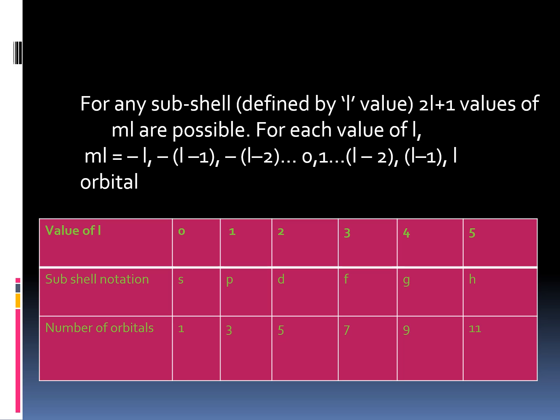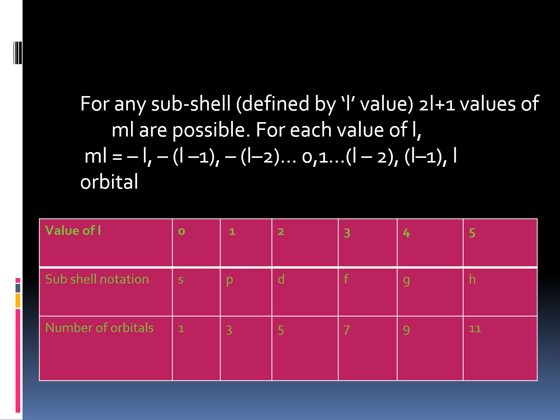So this is the chart of the number of orbitals. If the value of l is equal to 0, the subshell notation is s, and it contains one orbital. If it is 1, then p is the subshell notation, and it contains 3 orbitals. If it is 2, then d, 5 orbitals. f, 7 orbitals. g, 9 orbitals. h, 11 orbitals, and so on.